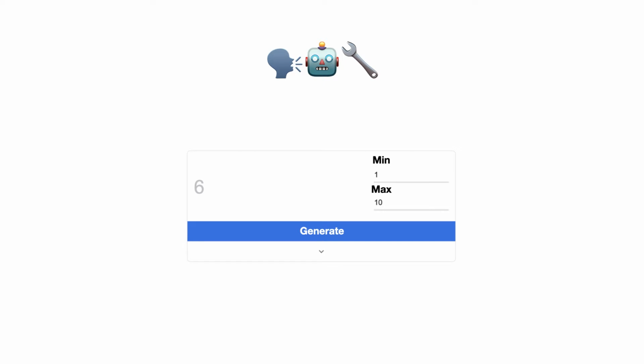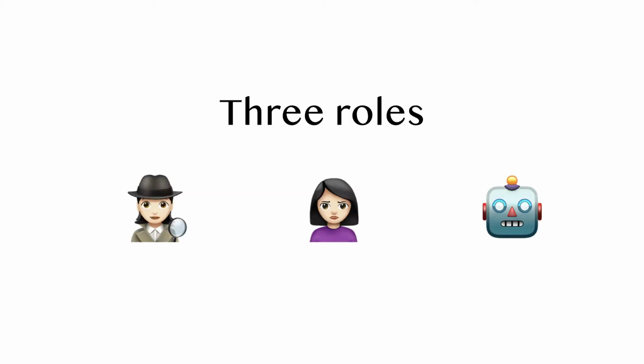So then I played. There are 3 roles in this chat room. One is the detective, the other is human, could be multiple or single, and also the chatbot.